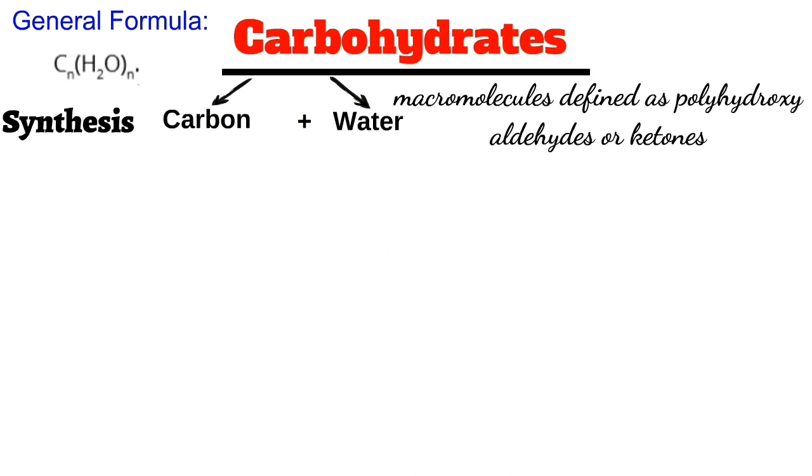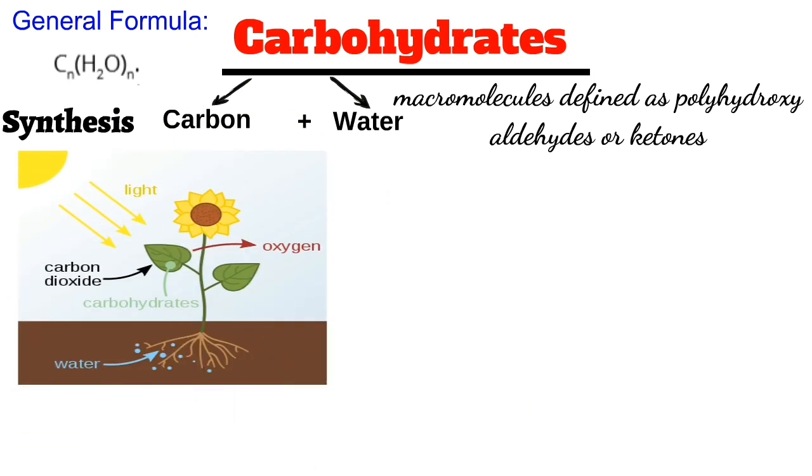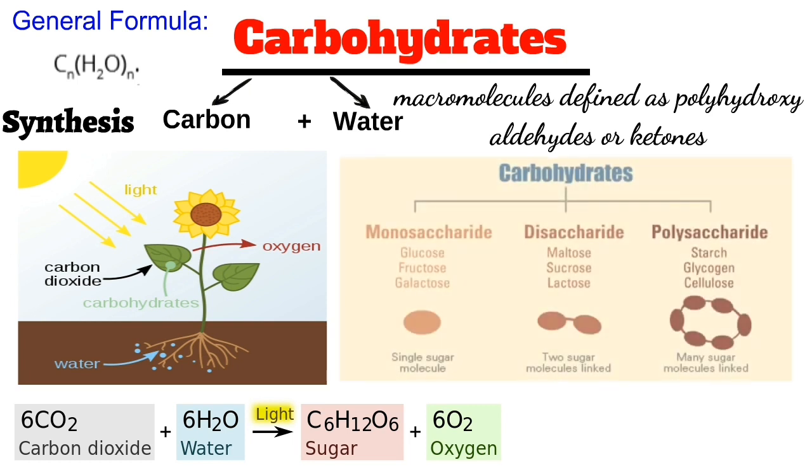Now we will see the synthesis of carbohydrates. Carbohydrates are synthesized by the plants through photosynthesis process from carbon dioxide and water in the presence of sunlight and green pigment chlorophyll. Here is the chemical equation of the process of the synthesis of carbohydrates. In this equation, the sugar having the formula C6H12O6 is actually the carbohydrate.